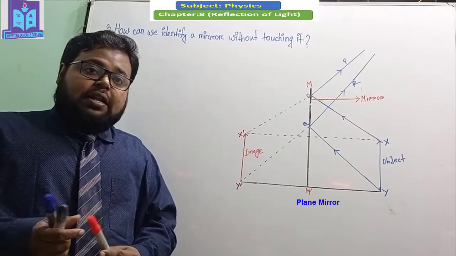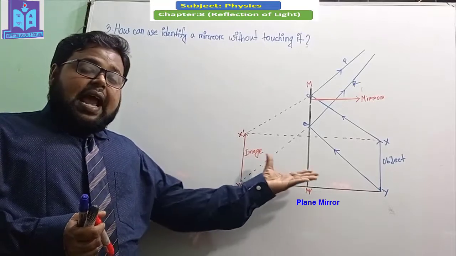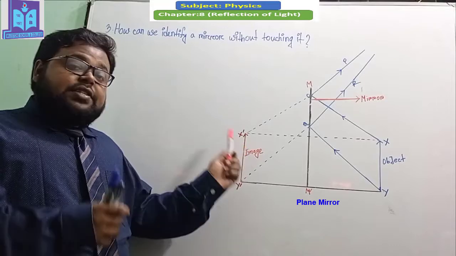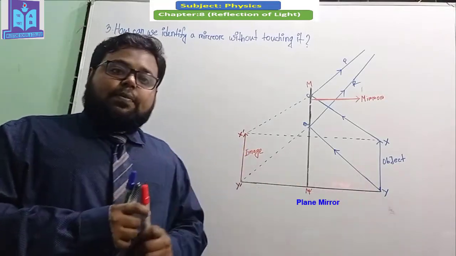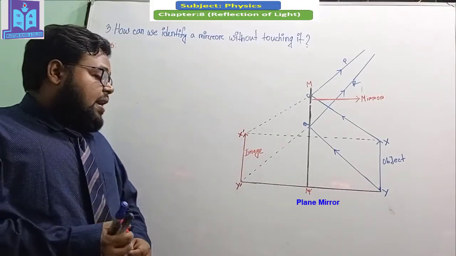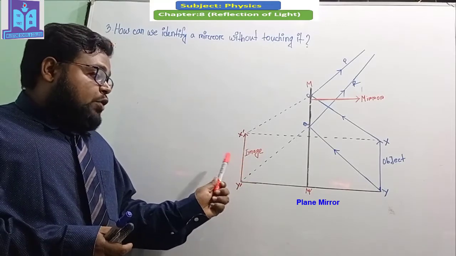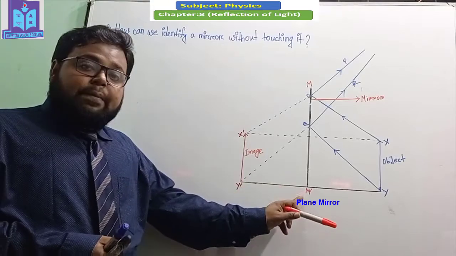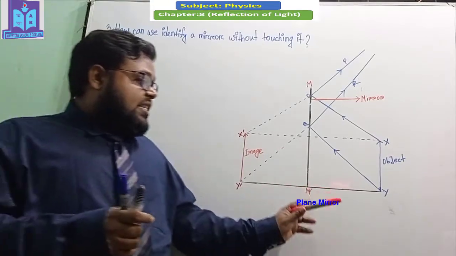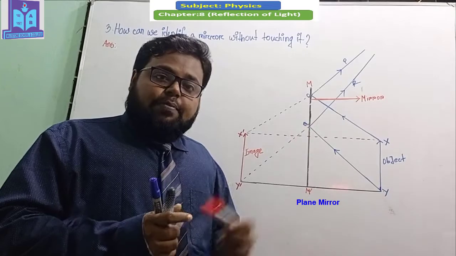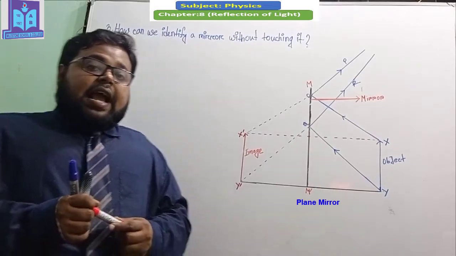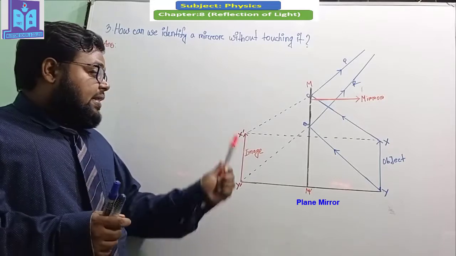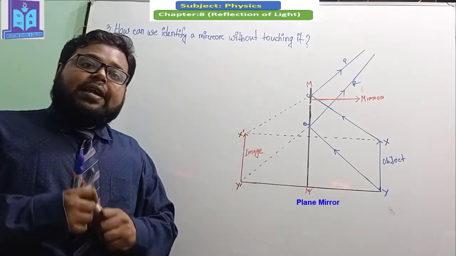The properties of the image: this image is virtual because the image is created at the behind side of the mirror. This image size is equal to the size of the object. Number 3, the distance between the image and the mirror is the same as the distance between the mirror and the object. Okay? And by analyzing all those properties, we can easily say that this mirror is a plane mirror.